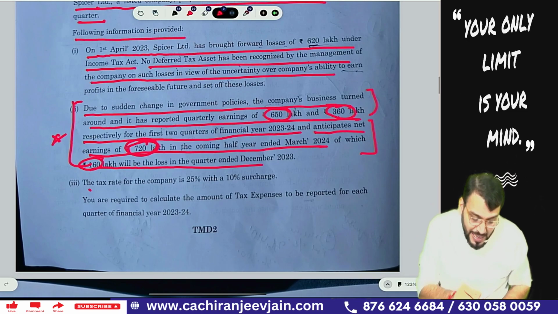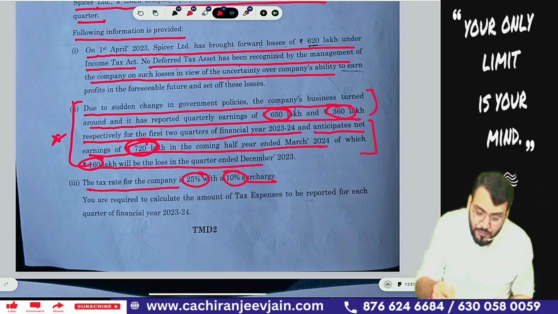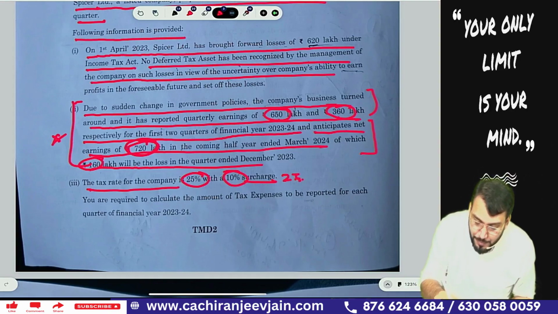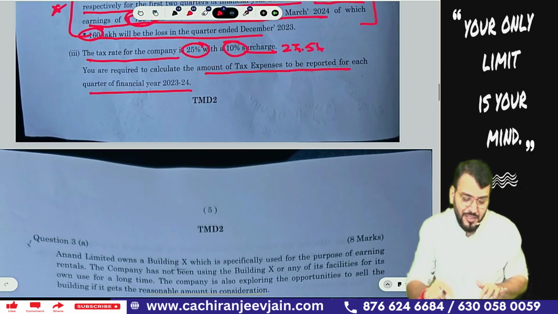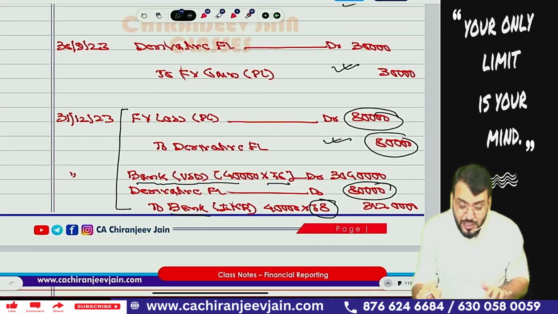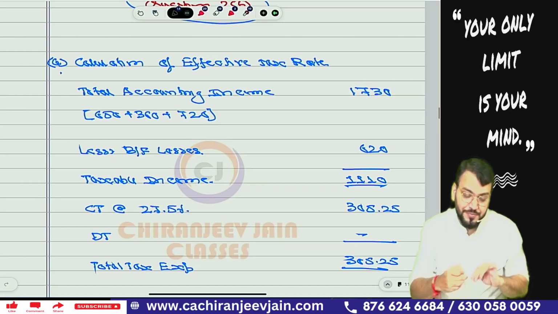Okay, the tax rate for the company is 25% with a surcharge of 10%, means it will become 25 into 10%, means it will become 27.5%. Okay sir, you are required to calculate the amount of tax expense to be recorded for each quarter. Okay sir, let us understand. So first we need to calculate effective tax rate in this.